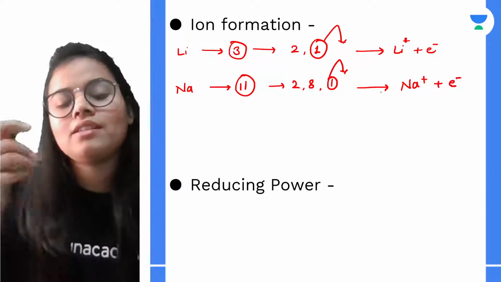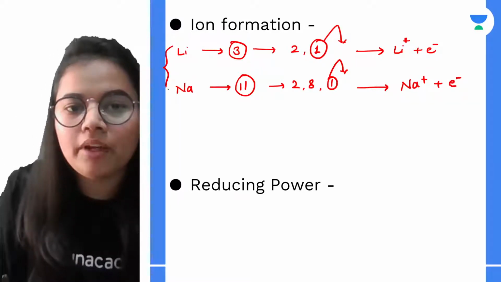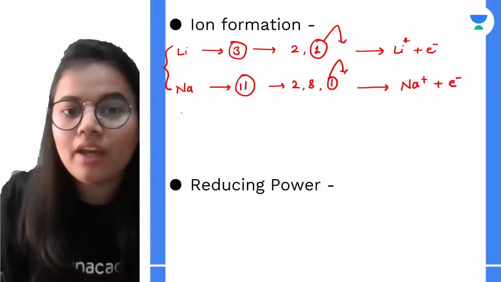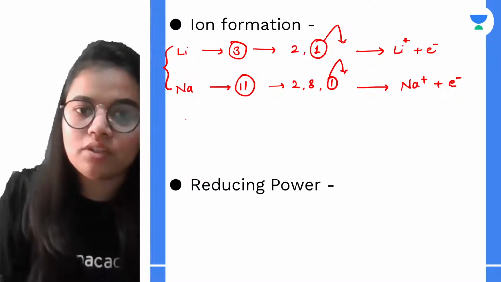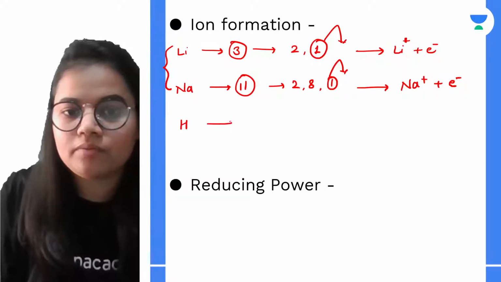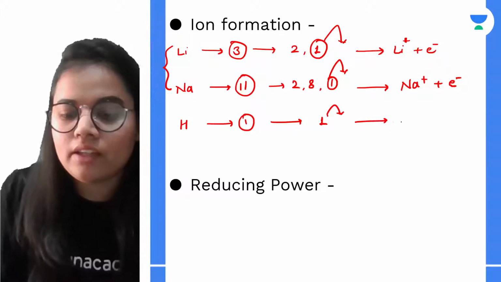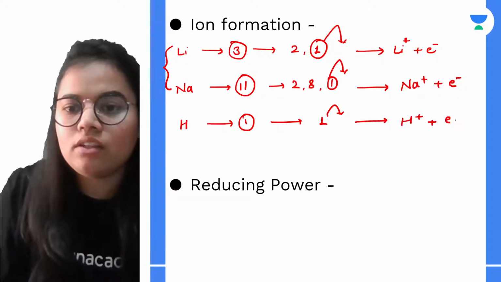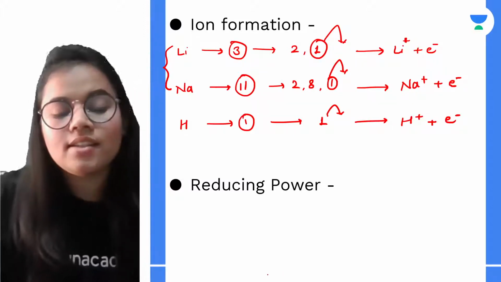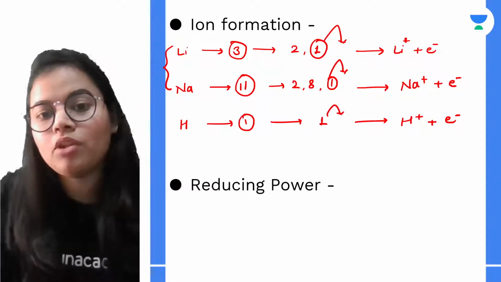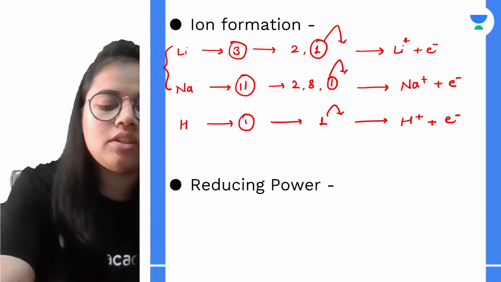Okay. And similar to these alkali metals, hydrogen behaves. Hydrogen gives out its 1 electron and it also develops a positive charge. How? Let's see. So it can give an electron and it can have a positive charge. And since they are forming the positive ions, what will they be known as? Can anybody let me know in the chat box?